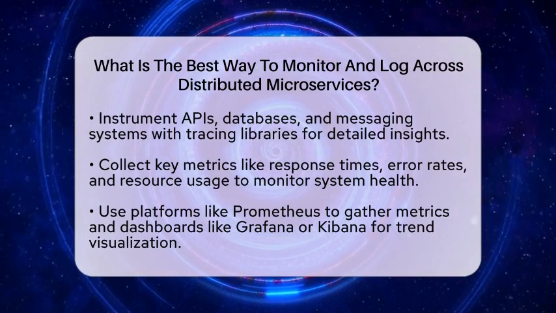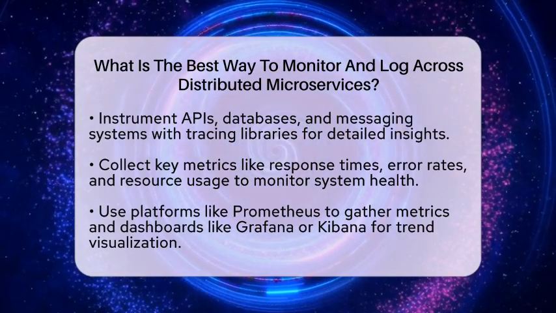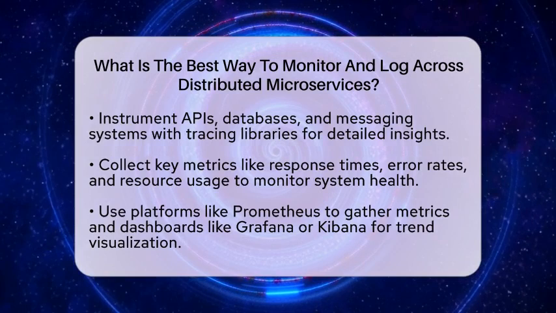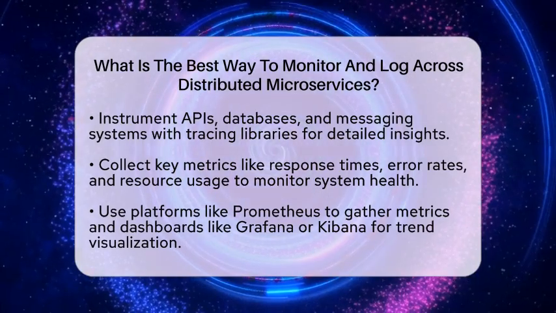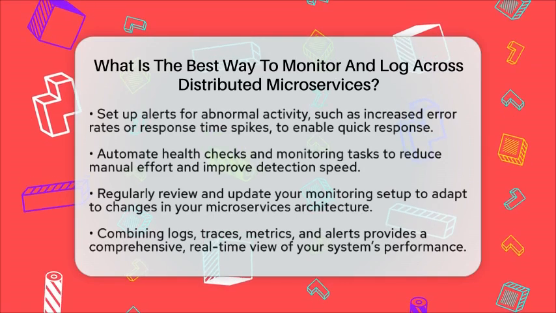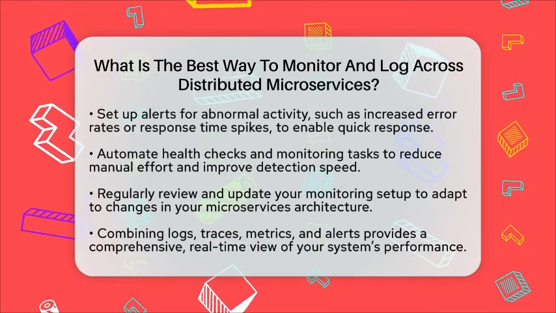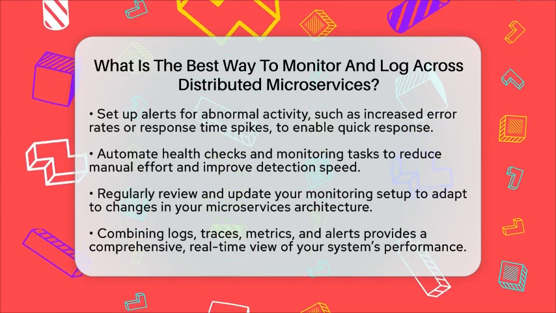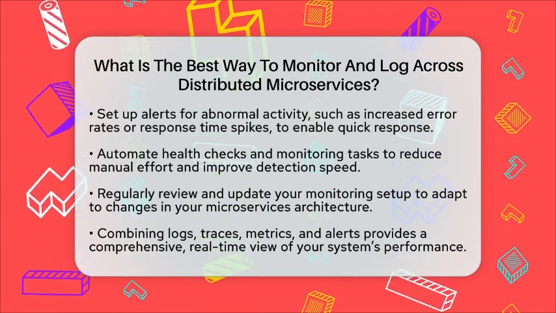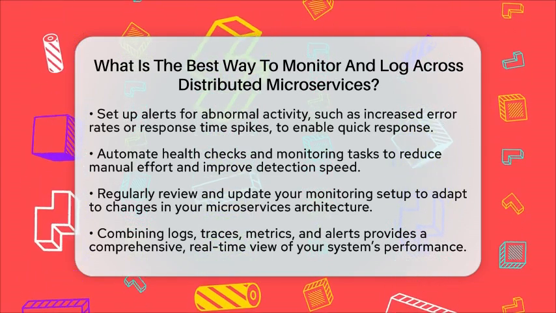Instead of waiting for failures, set notifications for unusual activity. For example, if response times suddenly spike or error rates increase, alerts can notify your team immediately. Automating health checks and monitoring tasks reduces manual work and speeds up detection.